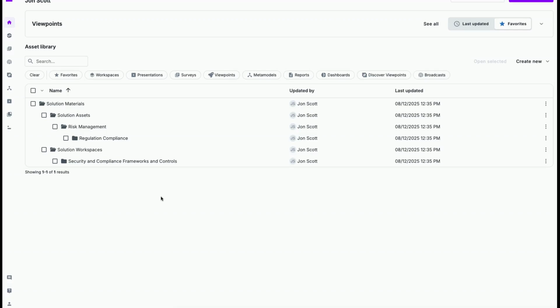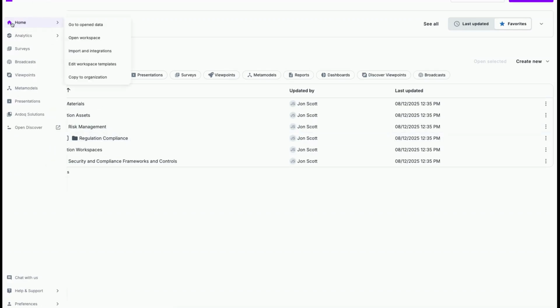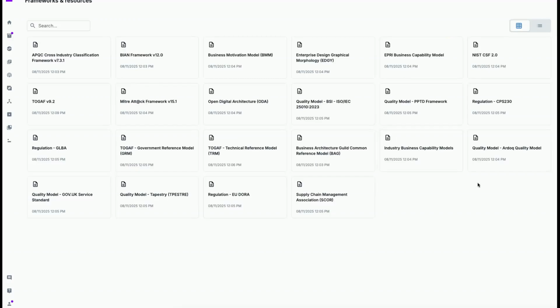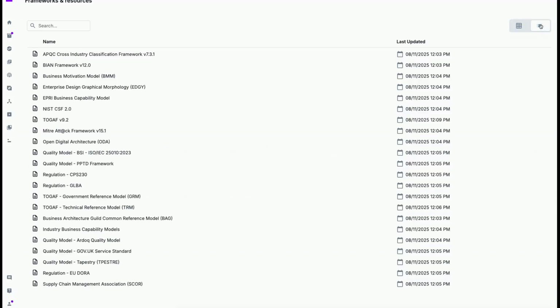To do this, I'll navigate to the Import and Integrations page. From the integrations homepage, I can see the Frameworks and Resources section. Let me click on that now. This page displays all of our frameworks, industry models, regulations, and reference resources that are available. You can switch between grid view and list view for easier browsing.